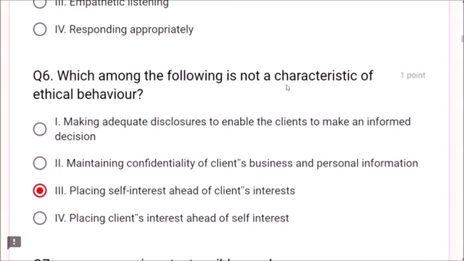These are all ethical behaviors, whereas placing self-interest ahead of client's interest is not a characteristic of ethical behavior. Placing client's interest ahead of self-interest is ethical behavior. Option 3 is correct, friends.